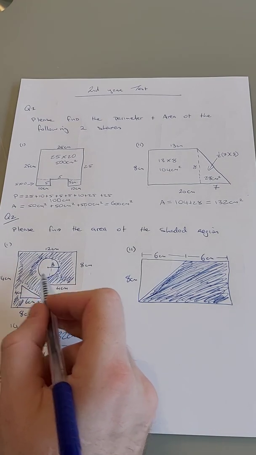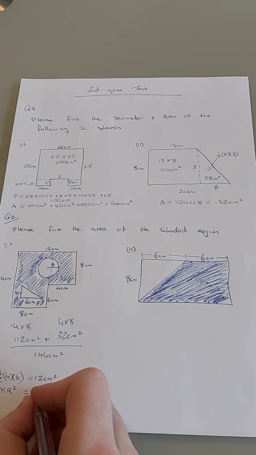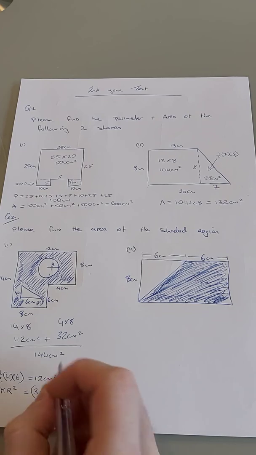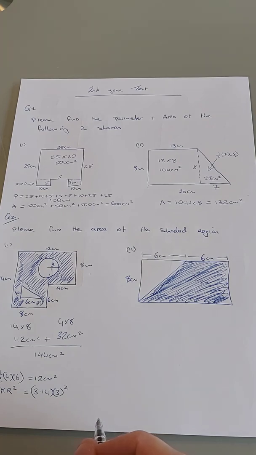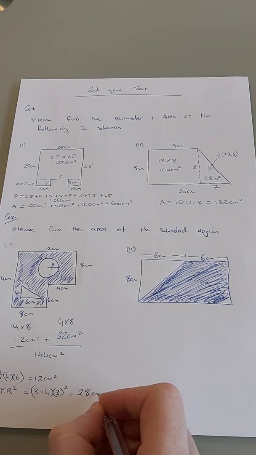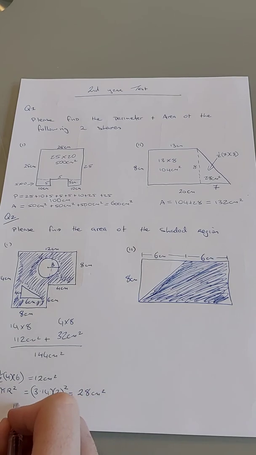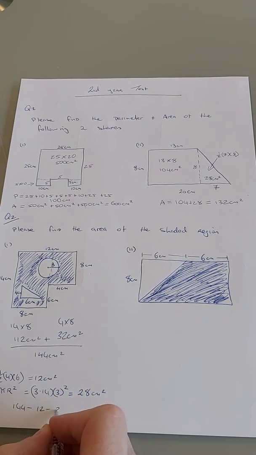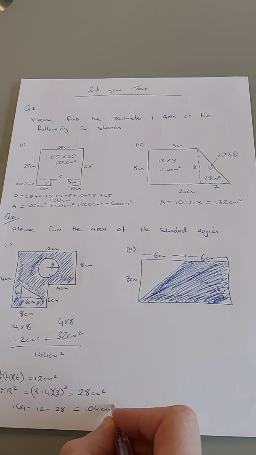The area of the circle, remember, is pi r squared, which means it's 3.14 by 3 squared, because the radius of this one was 3. Okay, you plug that into your calculator and you roughly get about 28 centimeters squared. So it's 144 centimeters squared minus the triangle minus the circle. So 144 minus 12 minus 28, okay? And that gives us 104 centimeters squared.